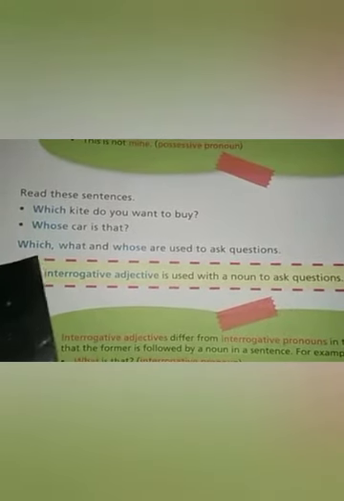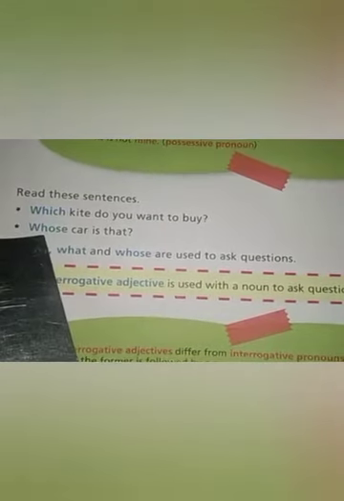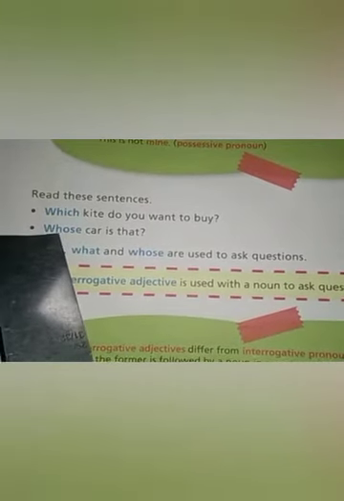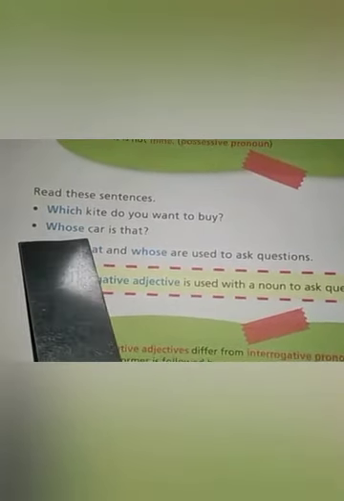Okay, the words which, what, whose, you will find a noun with these words, like which kite. Kite is a noun. Which is used with the noun kite. Whose is used with the noun car. Whose car? So interrogative adjectives are used with a noun, not alone.